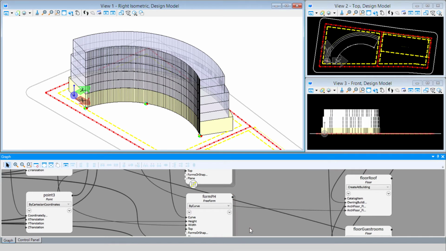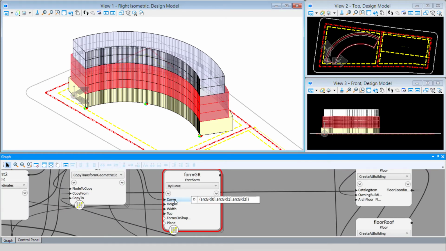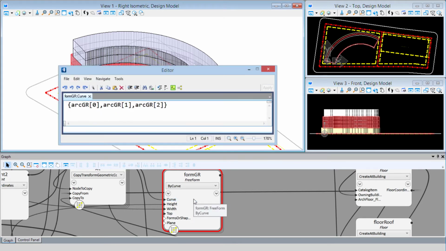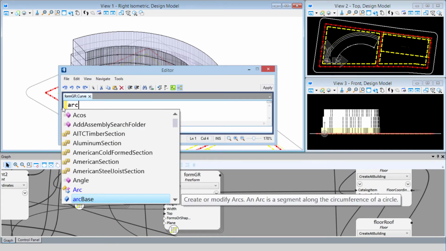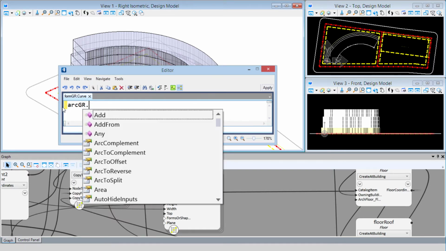So I'm going to go back to that form GR node. Let's open up the script editor again. Now I'm just going to delete what I have in there. And we're going to type this in differently. So I'm going to type in that ArcGR. And then I'm going to use what's called the dot operator. So I'm going to type in a period.